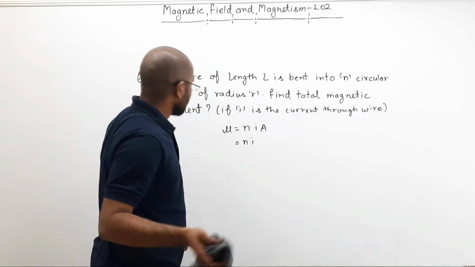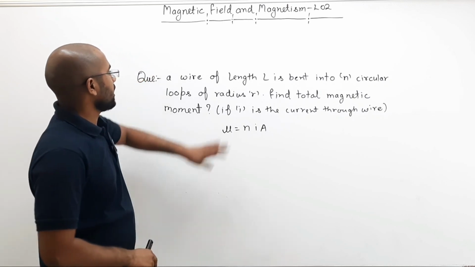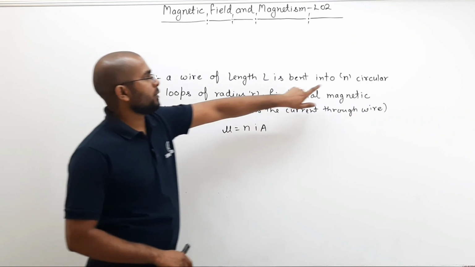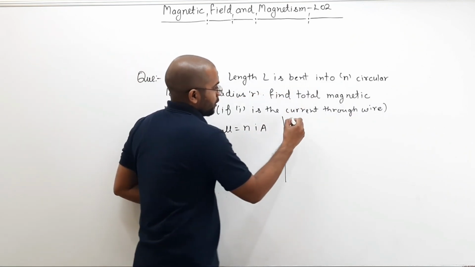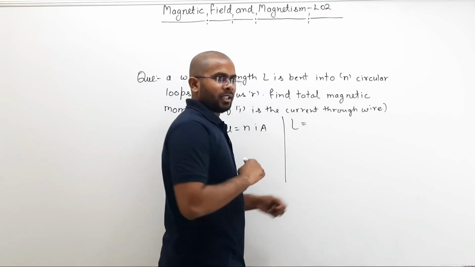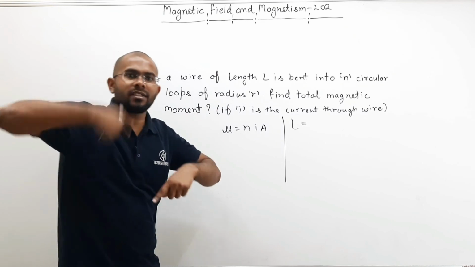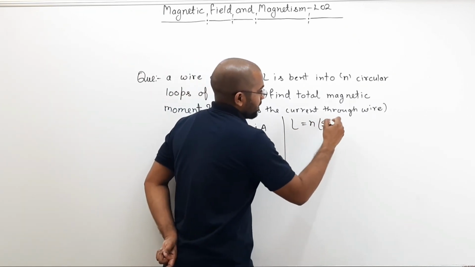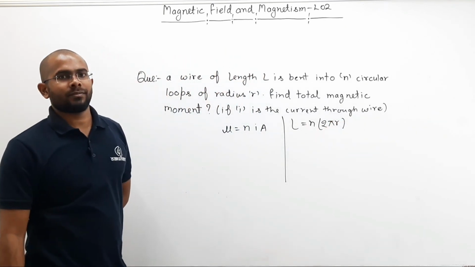Now we need to find the area. If you see here, length is L, radius is r, and the number of loops is n. So can I write like this? Total length will be nothing but the circumference of n loops. So n number of loops multiplied by 2 pi r, their circumference, is your total length.